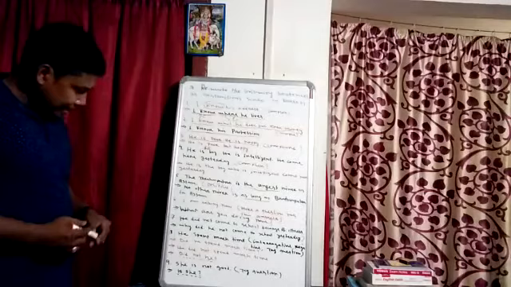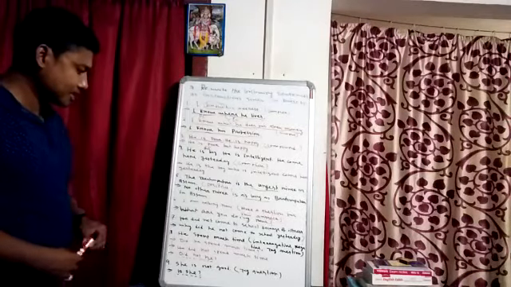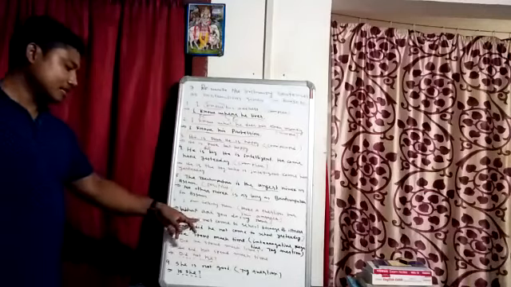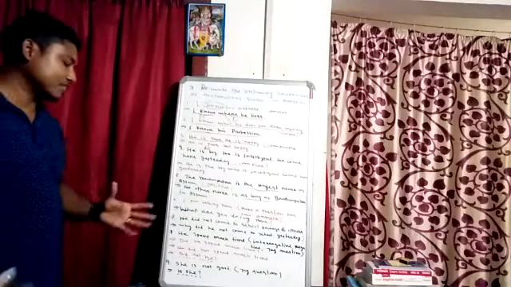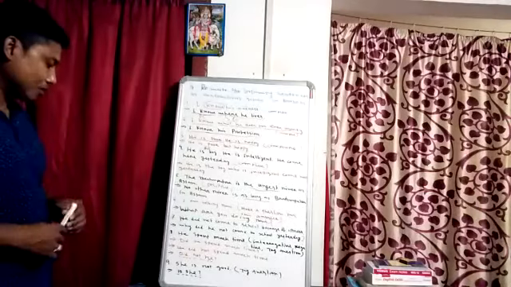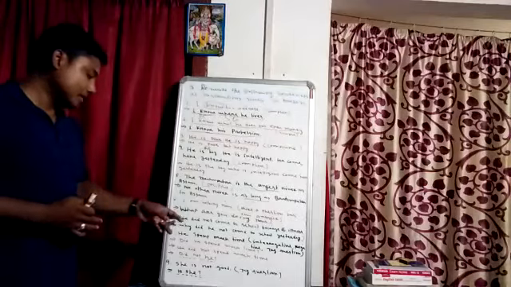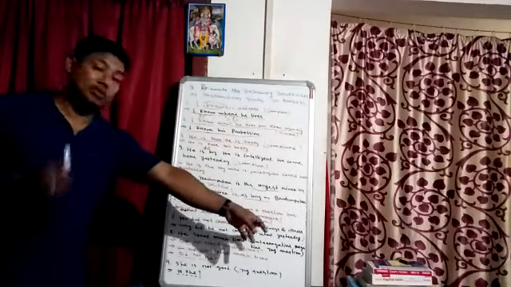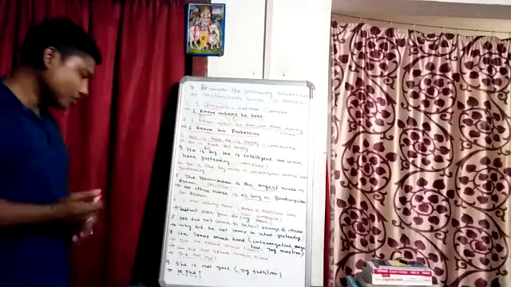Okay. And next one, he did not come to school because of illness. Here also the instruction is given to make a question for this answer. If suppose this given sentence is the answer, then what will be the question? This is given in simple past tense, so the question will also be in simple past tense. Then what will be the question? Why did he not come to school yesterday? Because he did not come to school yesterday because of illness. So what will be the question? Why did he not come to school yesterday?